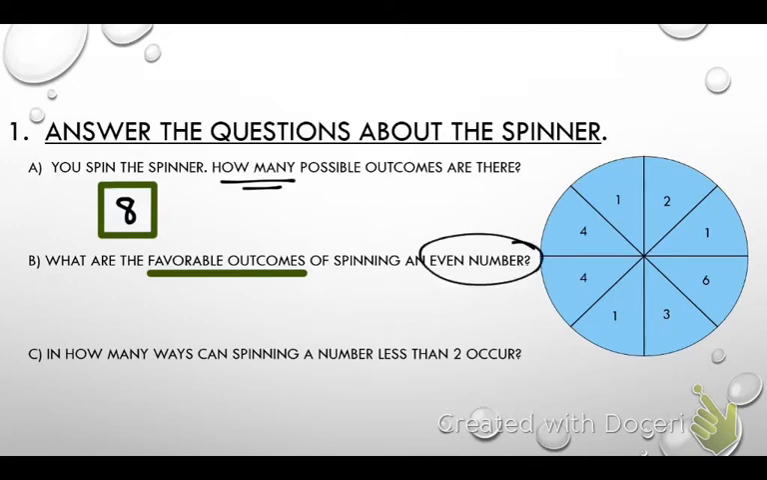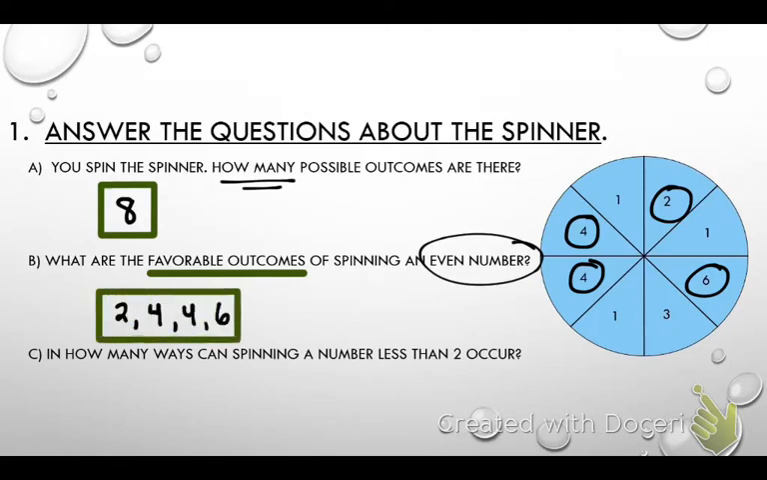0, 2, 4, 6, 8, okay? So I want you to look at that. What numbers do you see up there that are even numbers? 2, 4, 6. Okay, so we're going to go ahead and list these from smallest to greatest. So what would they be? 2, 4, 6. Very good. Okay, so the favorable outcomes, that means the outcomes of a specific event of finding an even number would be numbers 2, 4, or 6.